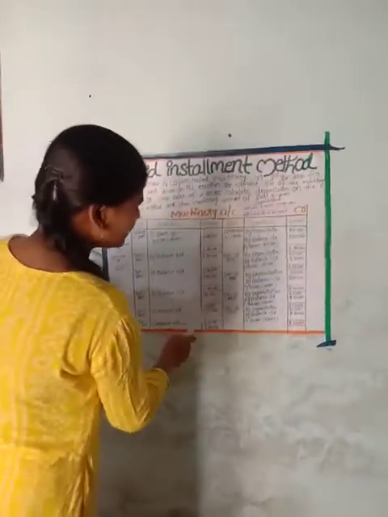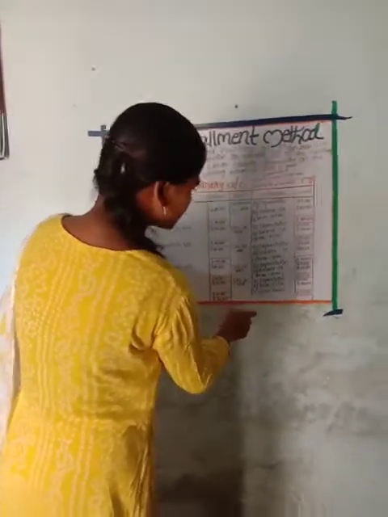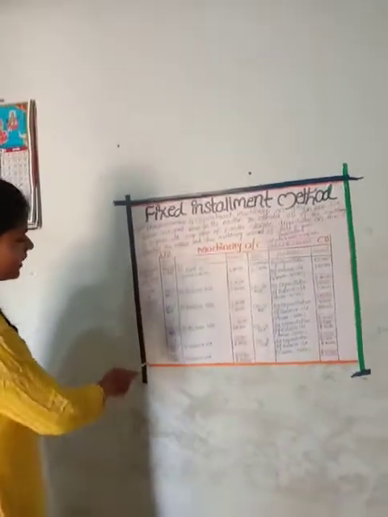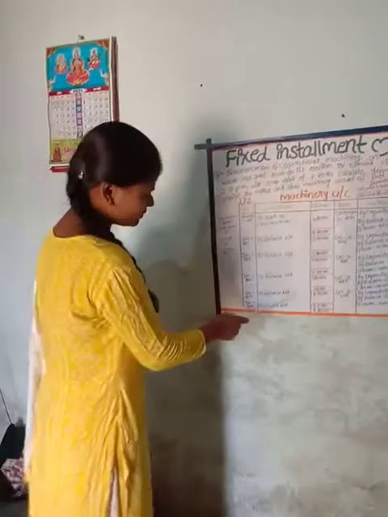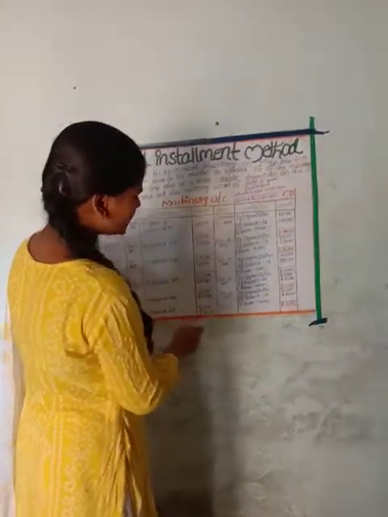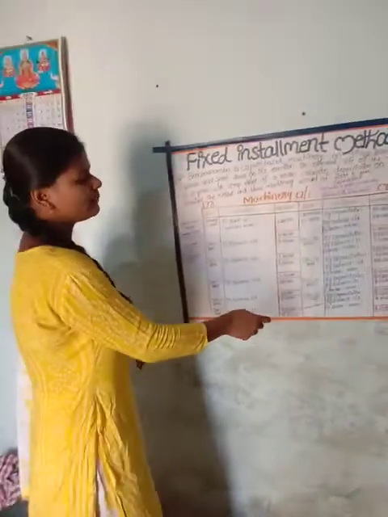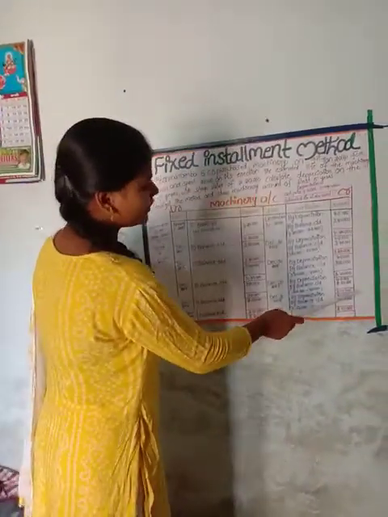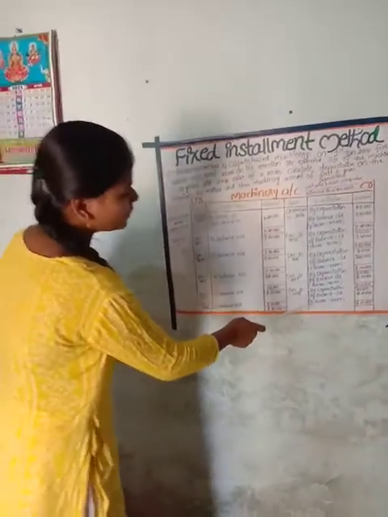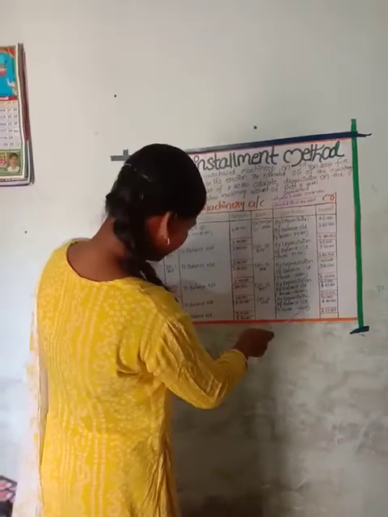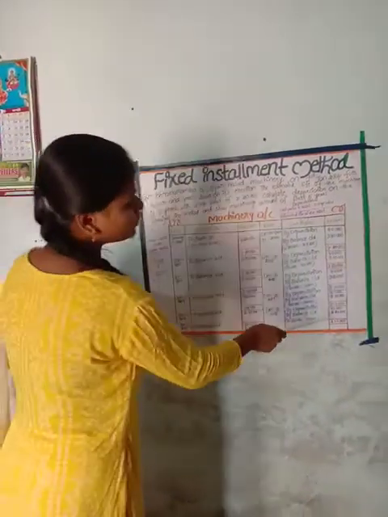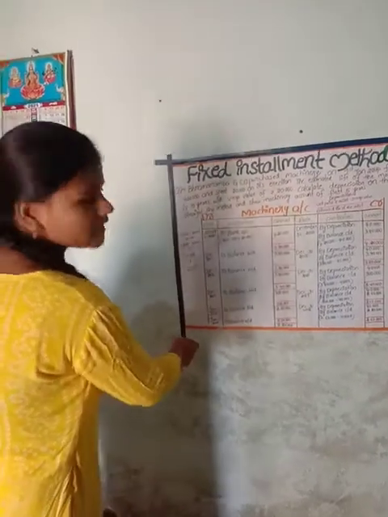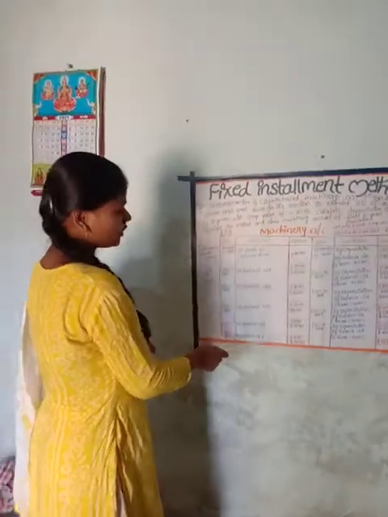How is that? 3 lakhs minus depreciation 40,000 equals 2,60,000. 2,60,000 is transferred into January 1st, 2018, to balance brought down 2,60,000. December 31st, 2018, end of the year, by depreciation 40,000, by balance carried down 2,20,000. How is that? 2,60,000 minus 40,000 equals 2,20,000. On January 1st, 2019, it is transferred into balance brought down 2,20,000.